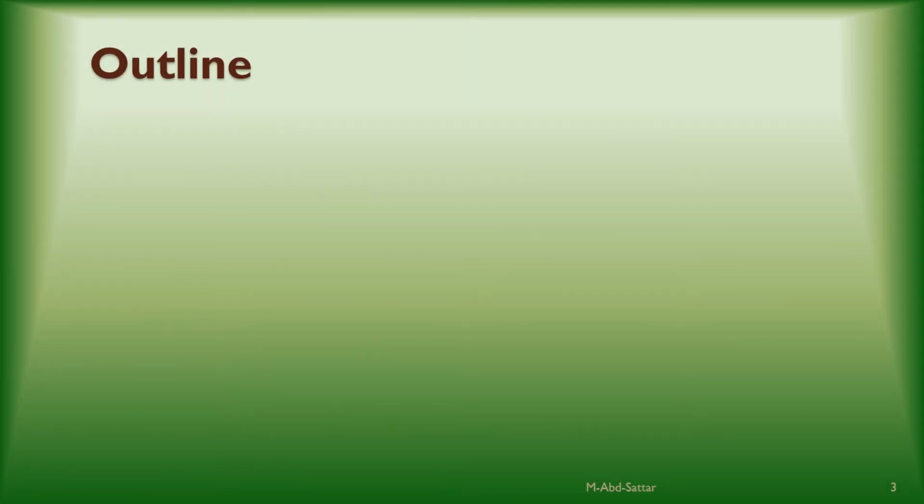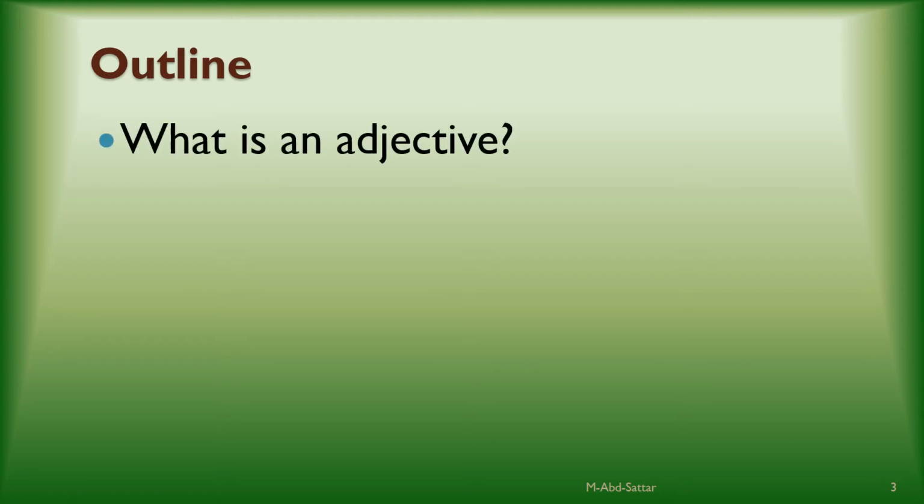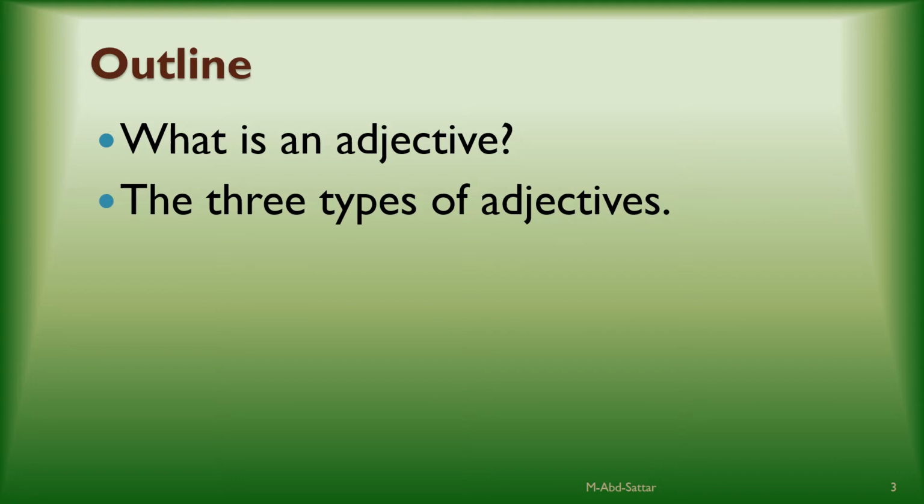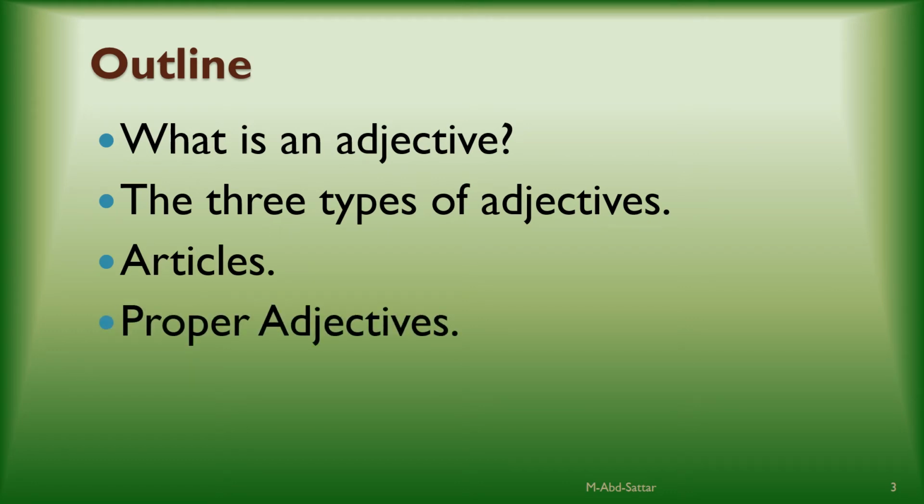The outline of our presentation today includes 5 points. Number one, you will learn what is an adjective. Number two, you will learn about the three types of adjectives. Number three, you will know what articles are. Number four, you will learn what is meant by proper adjectives. And number five will be for exercises.